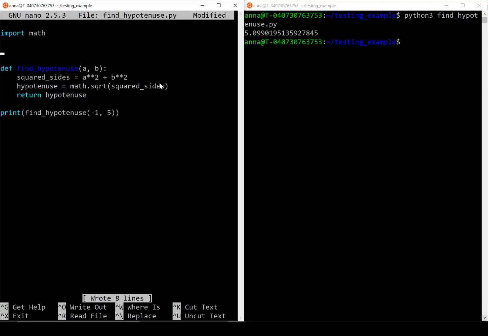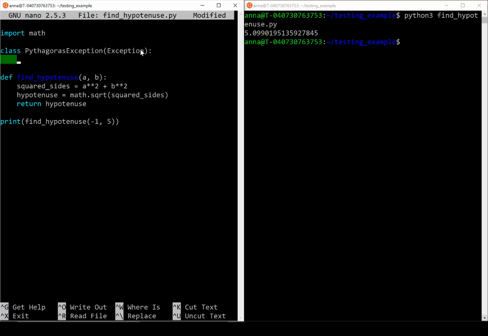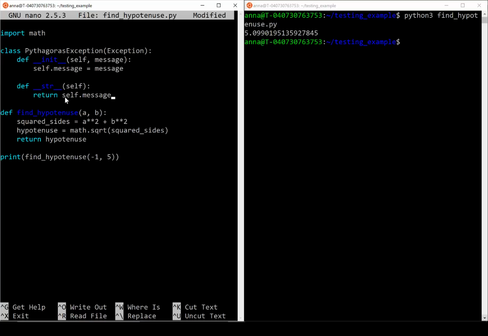into this function. Like we briefly mentioned earlier, to define a custom exception, you create a class that inherits from the base exception class. So I'm going to write class, and in the brackets I'm going to write exception. So that means Pythagoras exception is a subclass of the base exception class. Inside this class, I'm going to override the constructor and make the constructor take in a message. I've also written a string method so that we can easily check the value of the exception.